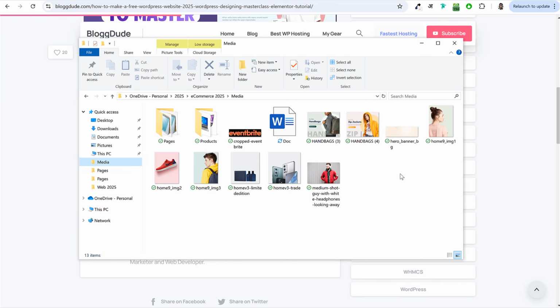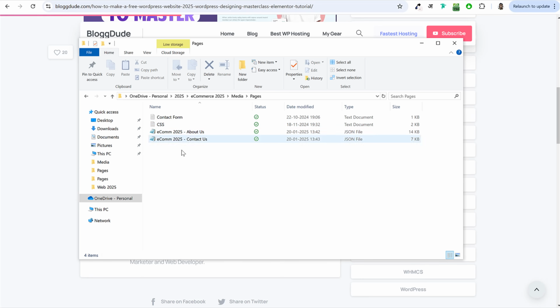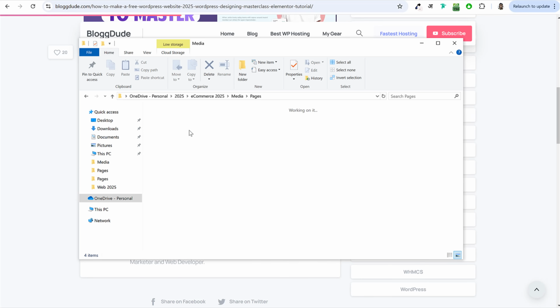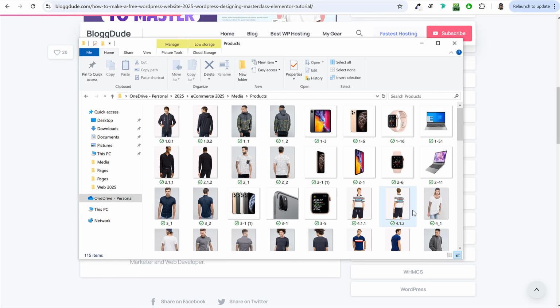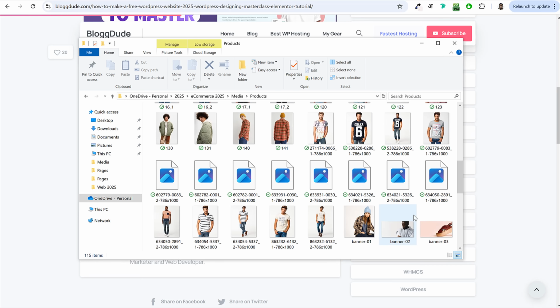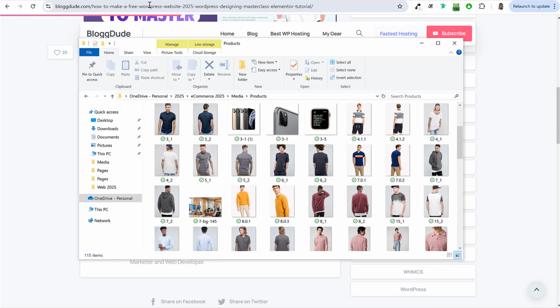And once you unzip that file, you will get all these files that you see over here, all these images that I've used to create this demo website. You'll also get this pages folder. Okay, I'll explain how to use these options, but you'll get everything that you see over here. If you open products, you will get all the product images as well. So whatever image you want, you can import it from here.